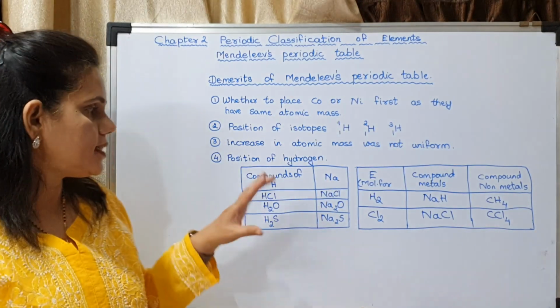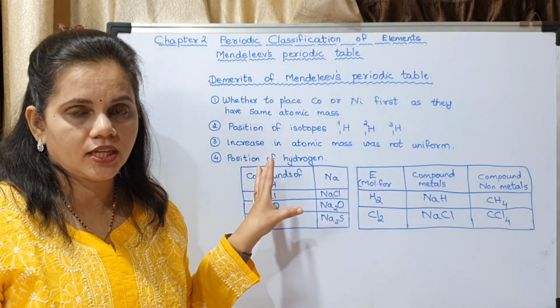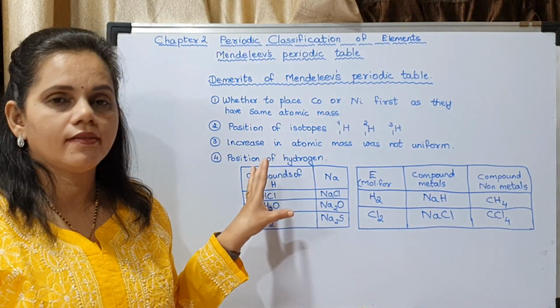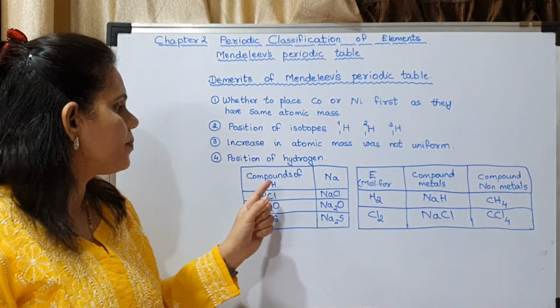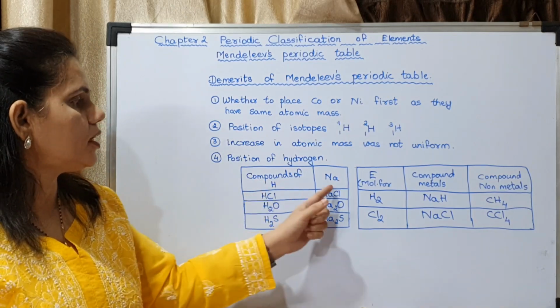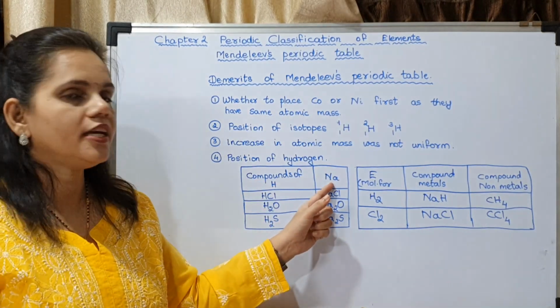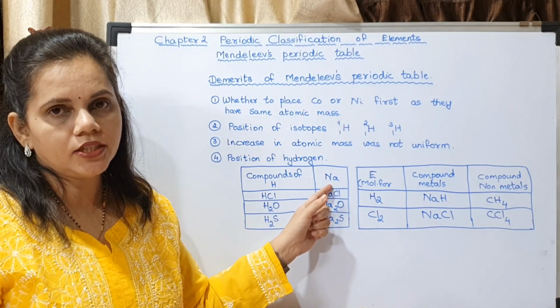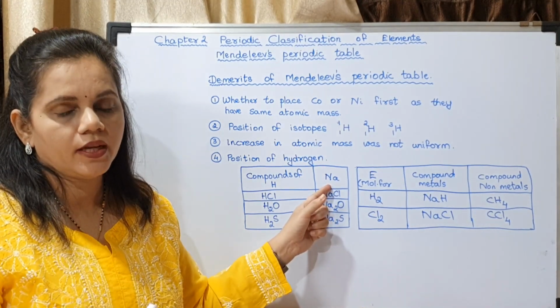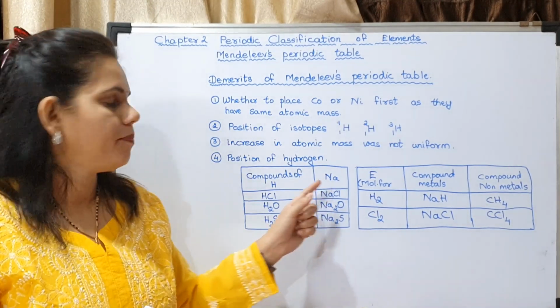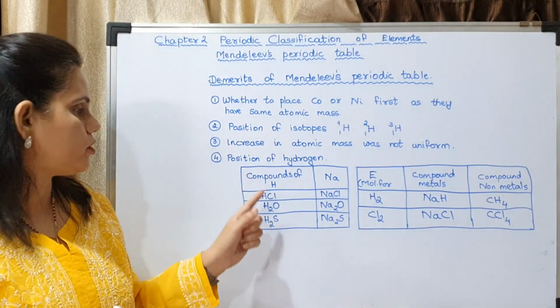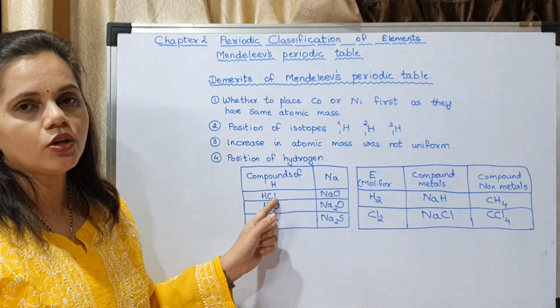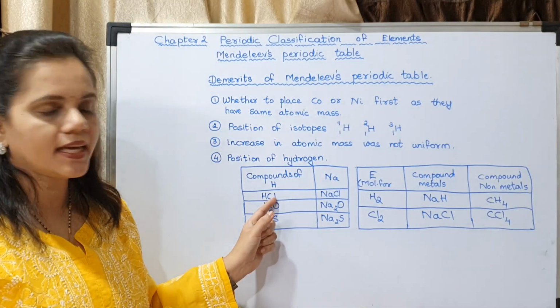Now, these are the tables which are given in the textbook. I will explain these tables. You may see compounds of hydrogen and compounds of sodium. Sodium is an element present in the first group, that is, it is an alkali metal. Hydrogen combines with chlorine to form HCl.